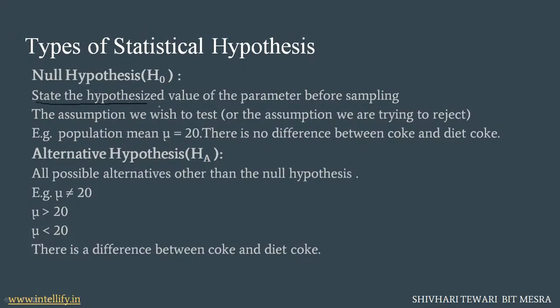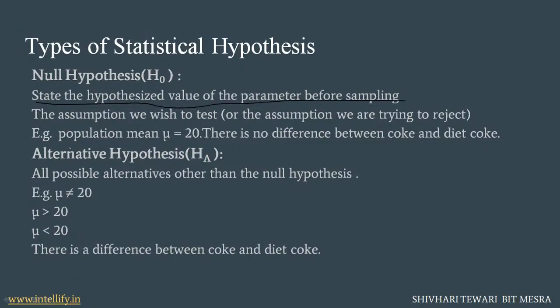Here it is, the statement which states the hypothesized value of a parameter before sampling. That means before collecting the sample, we assume some value, some parameter, and those assumptions are known as the null hypothesis. The assumption we wish to test is meant to be rejected. We are going to reject these assumptions in our test, and in all tests these assumptions are most probably proved wrong.